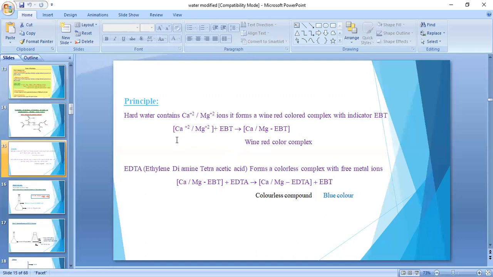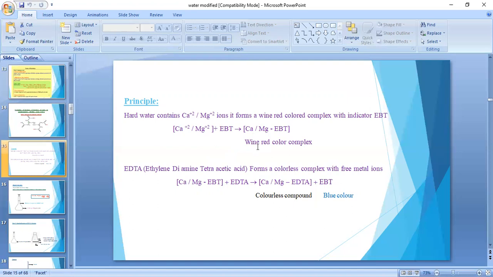When we add EBT to calcium or magnesium, it gives an unstable complex, present in wine red color. So it is either calcium EBT or magnesium EBT. When we add EBT to the calcium and magnesium ions present in hard water, it forms the wine red color complex, which is an unstable complex. But what is our motto here? We want stable complexes, the formation of stable complexes.